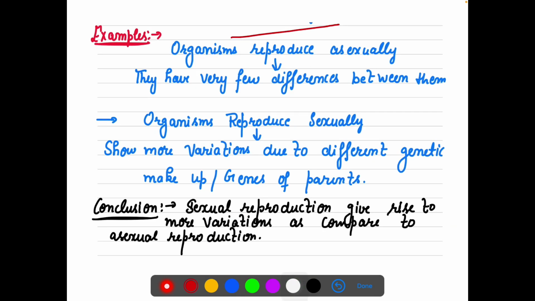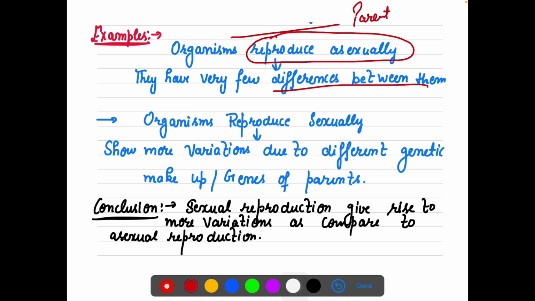So organisms that reproduce asexually have very few differences between them. The major reason is, see, a single parent is involved, and it will divide, and the daughter cells are mostly identical.